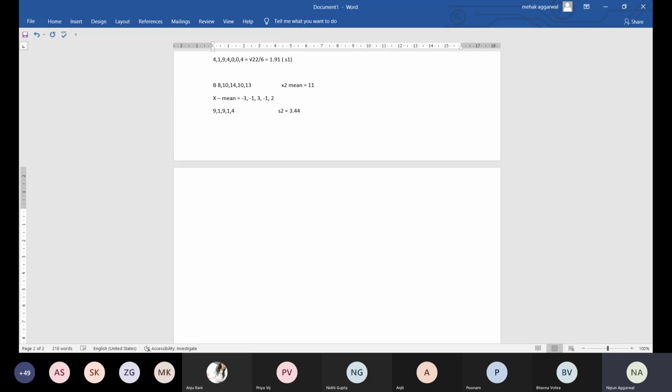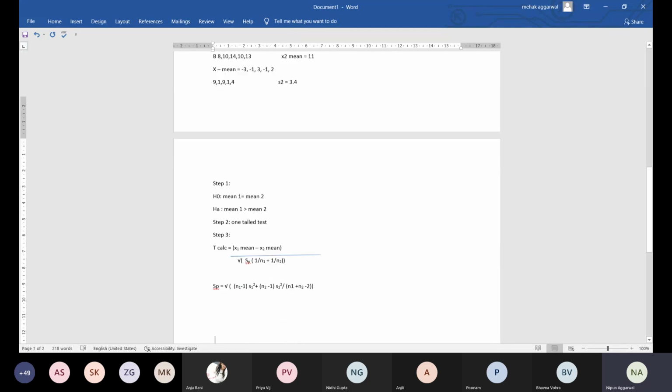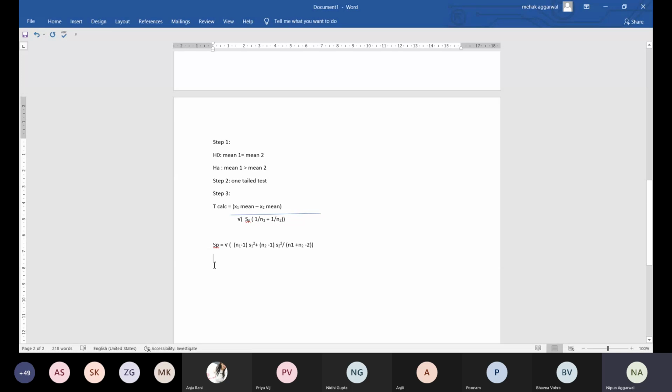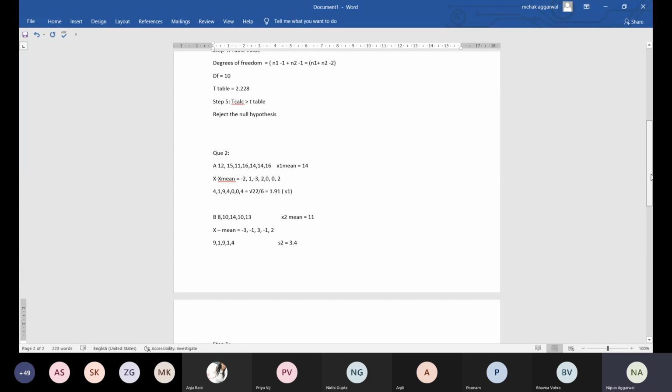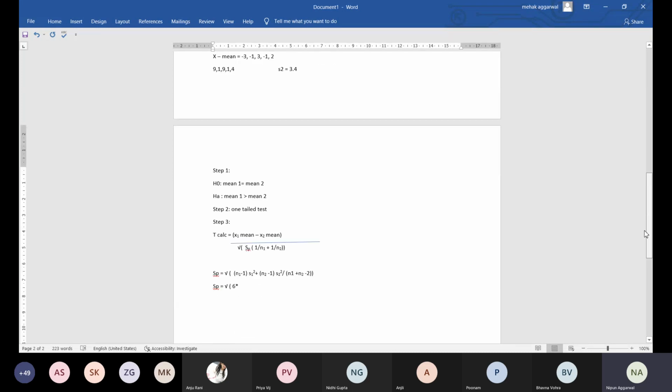Now you have all the values, put them in the formula and calculate. First calculate the value of SP. So SP is equal to under root of first N1, which is 7. So 6 into S1 square, and S1 we have calculated as 1.91.